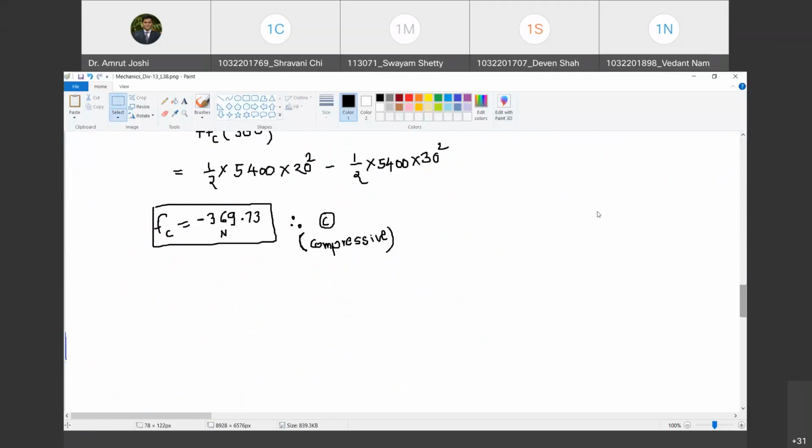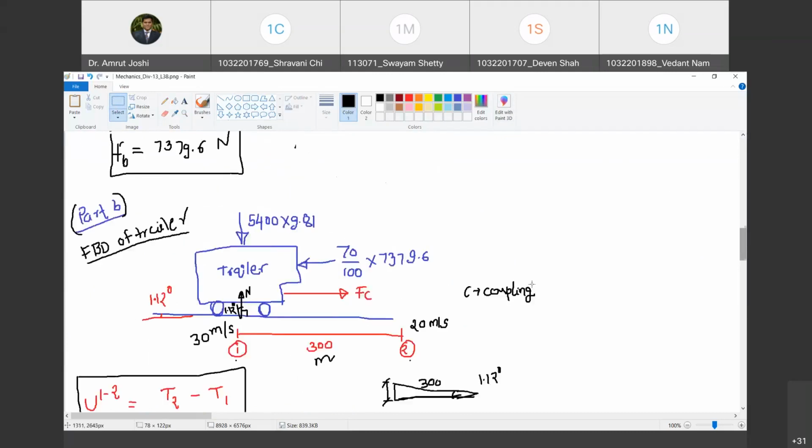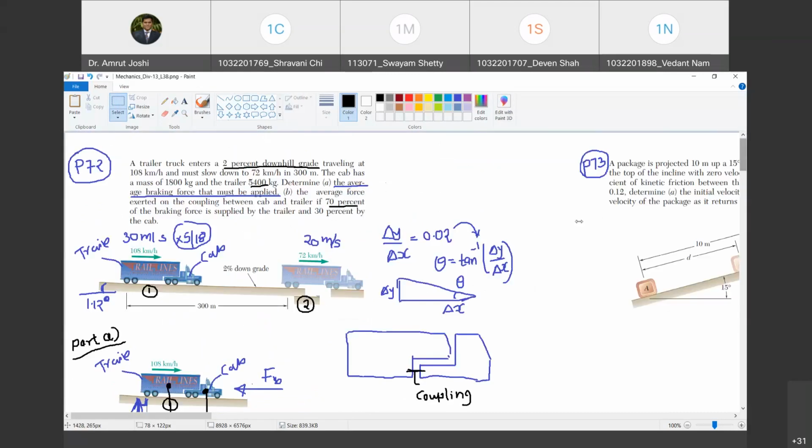So this is how the problem is to be solved. I encourage you to solve it on your own so you can figure out if there are any calculation mistakes. But these are the steps and this is the conceptual understanding of the problem. Are you with me? Yes, sir. Okay, let us go ahead.